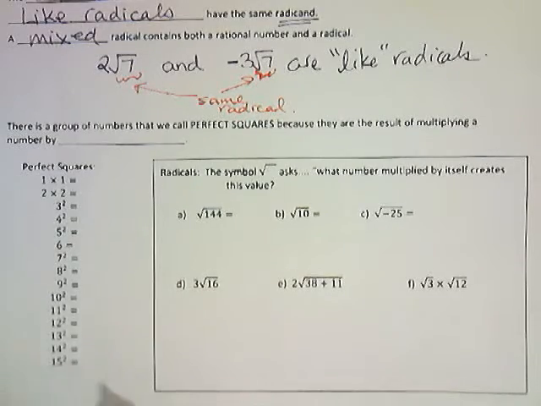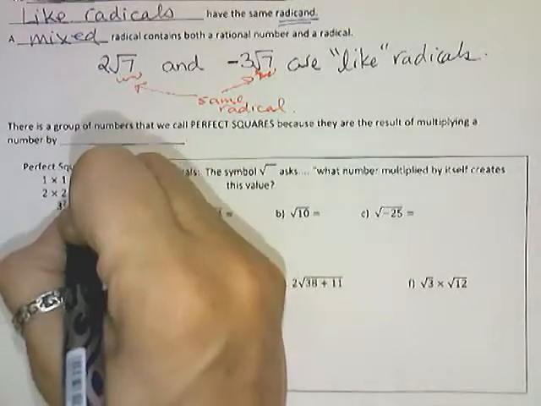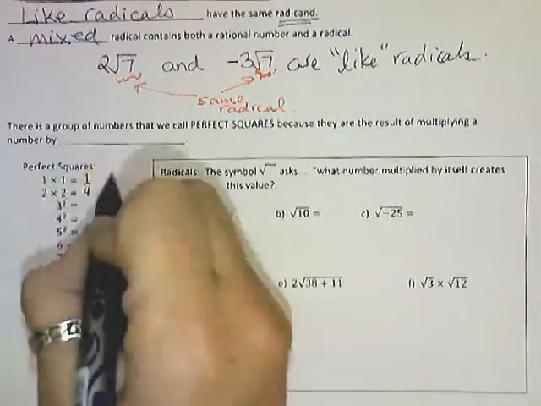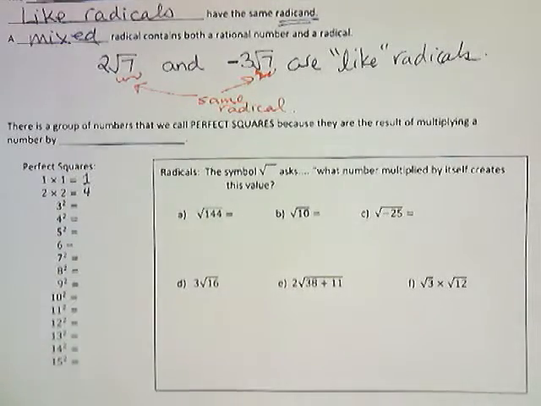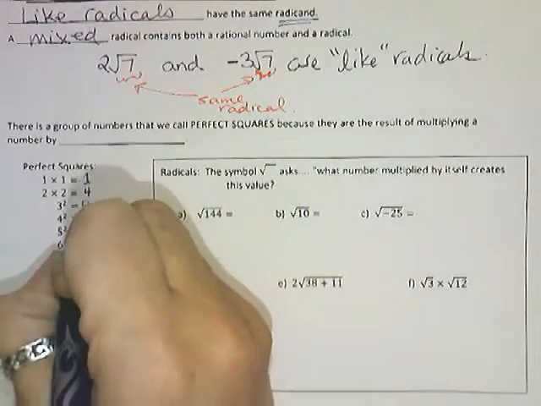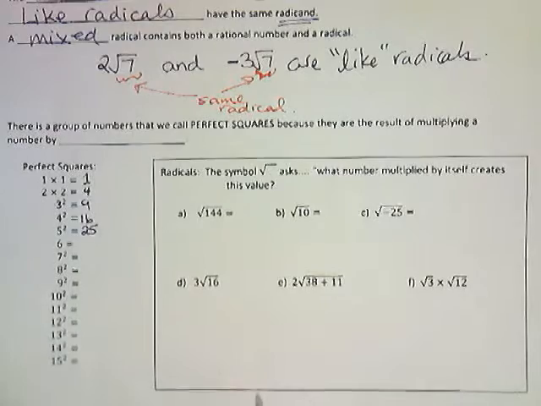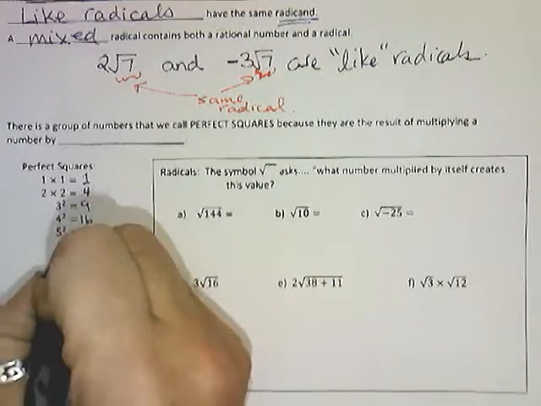And so we always keep an eye out for these values that are perfect squares. Perfect squares, you put them under a radical sign and you get a nice whole number value out of that. 1 times 1, well, that's an easy one. 2 times 2 is 4. So 4 is a perfect square because it has a nice square root value. 3 times 3, 9, 16, 25. Finish up that list because those we're going to want to be keeping a close eye out for.